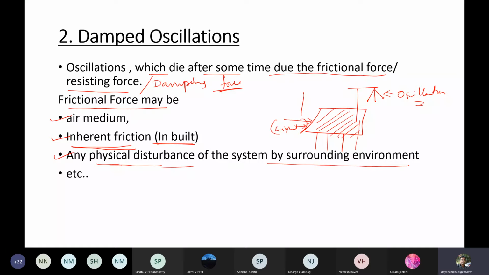Along with this, there are n number of oscillations where you have such types of damping forces in nature.